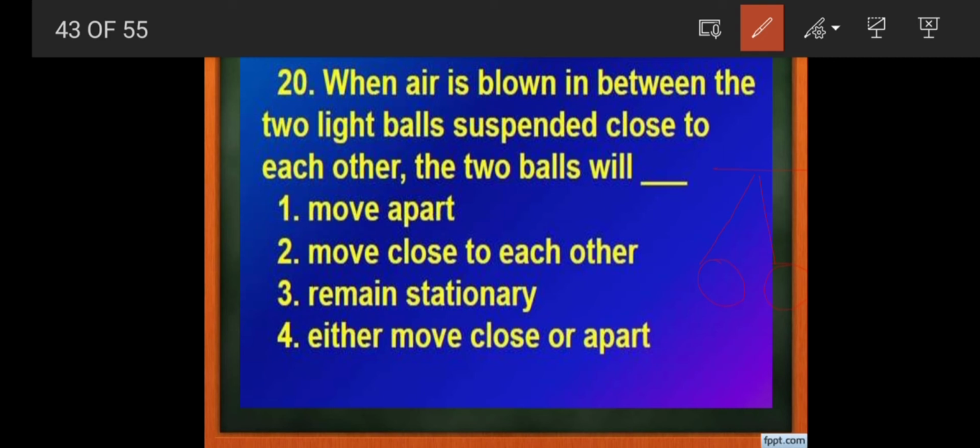When air is blown between these two balls, what happens is both the balls will move close to each other.